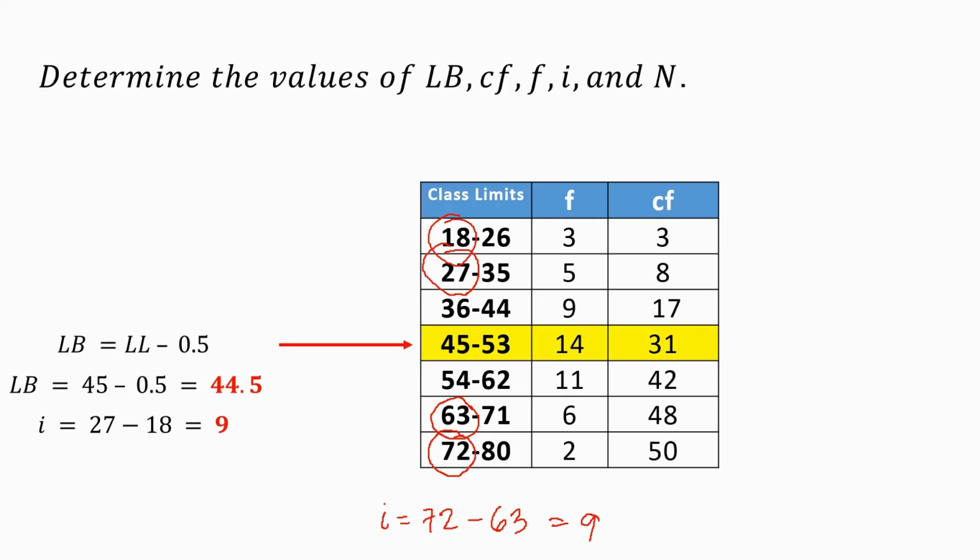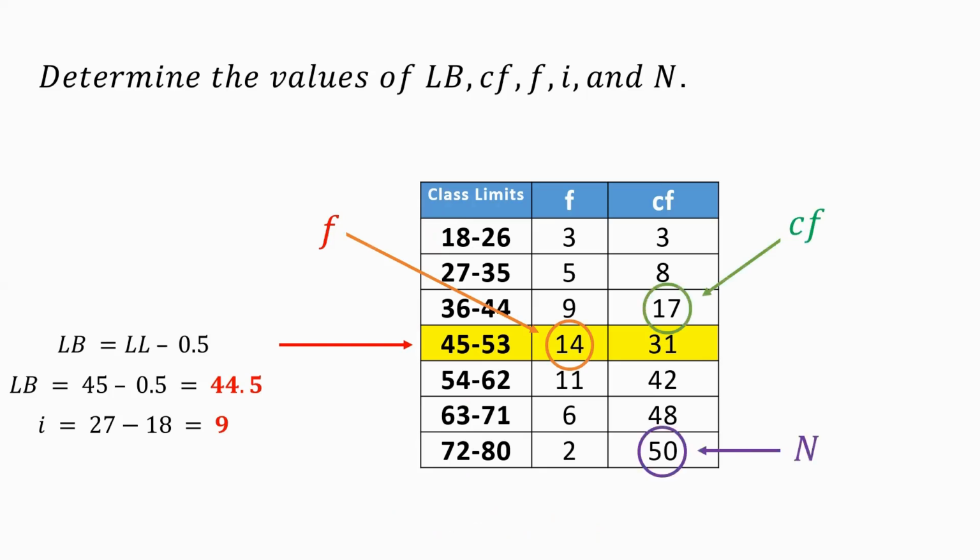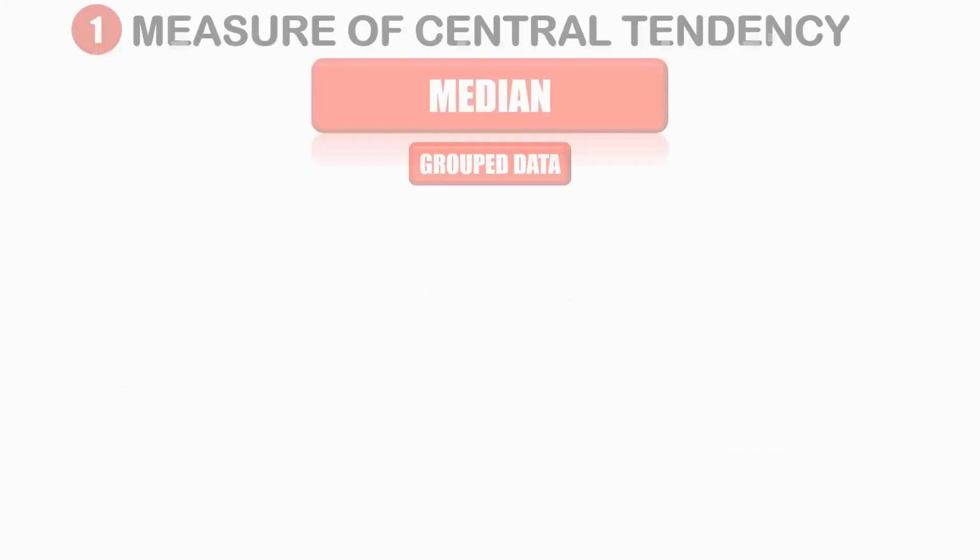To get our frequency, what is the frequency of our given median class? That is 14. How about our cumulative frequency? To get our cumulative frequency, that is the cumulative frequency before the median class. So that is 17. And the value of N is 50, that is the total of our frequencies. So now we have all those values. Let us just substitute in our given formula.